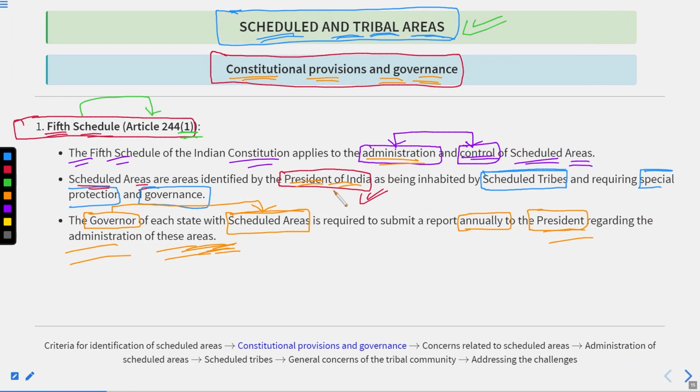So students, in this lecture we have finished till here. In the next lecture, we will continue from here. Till then, just revise the facts and figures that we have discussed in this lecture. Keep yourself ready for the next lecture. The articles that we are covering here are important from the examination point of view.